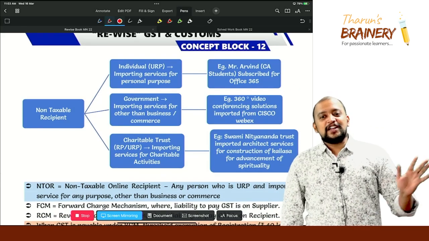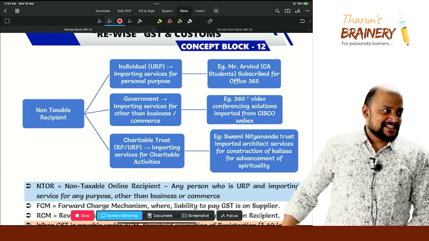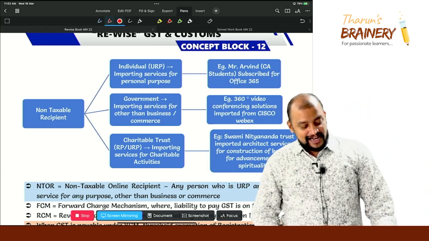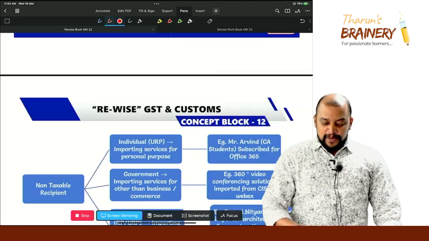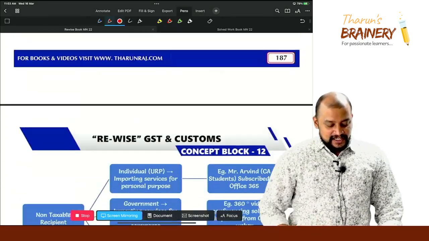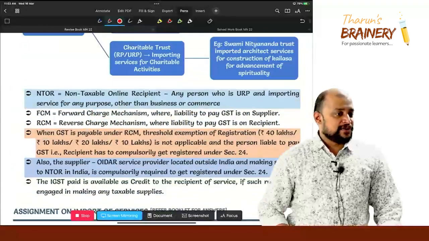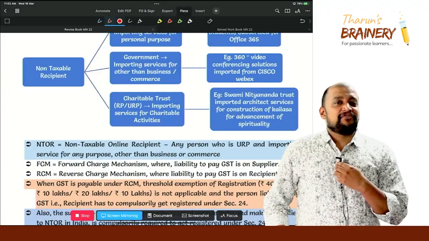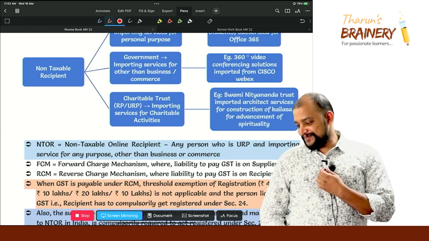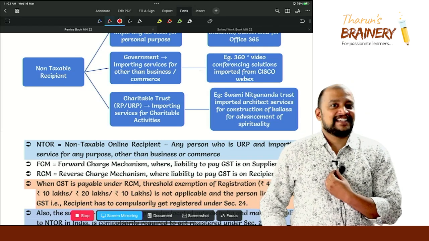So, on import of service, no need to pay GST here. Exempted. Non-taxable recipient. Okay. So, we will take a break and thereafter we have an assignment related to this. That assignment we will discuss. Okay. So, we will meet at 11:18 sharp.